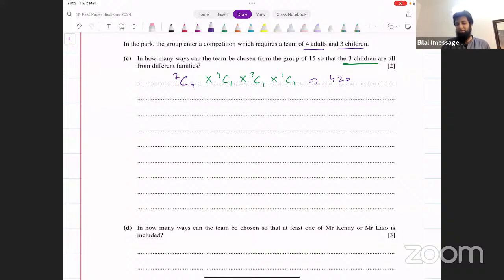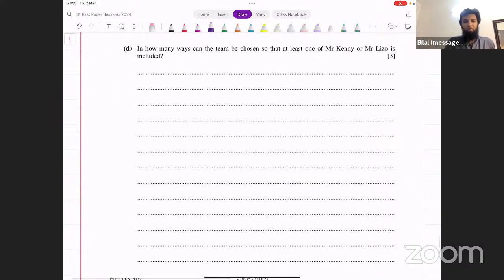Or we could make three cases: Mr. Kenny is selected and Mr. Lizo is not, Mr. Lizo is selected and Mr. Kenny is not, and another case where both are selected. Either way, total minus both not being selected is going to be quicker. Let's do it that way.